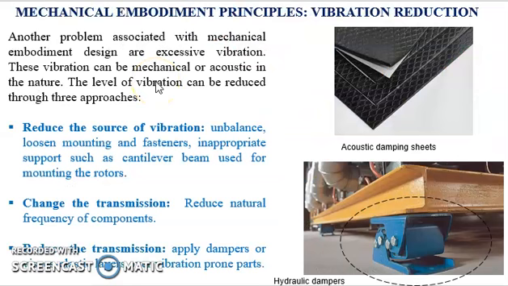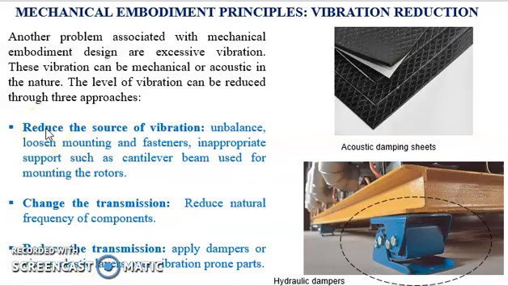Another problem associated with mechanical embodiment designs is excessive vibrations. These vibrations can be mechanical or acoustic in nature. The level of the vibration can be reduced using three approaches. First is to reduce the source of the vibration. Second, change the transmission, and third, reduce the transmission.